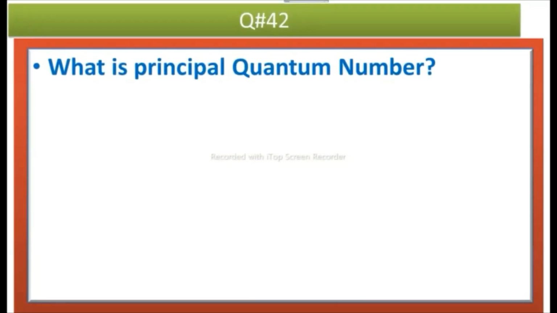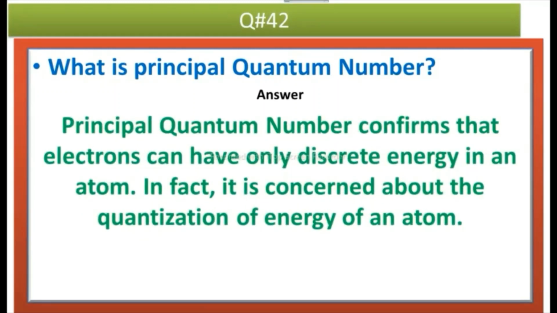The next question is, what is principal quantum number? Answer is, principal quantum number confirms that electrons can have only discrete energy in an atom. In fact, it is concerned about the quantization of energy of an atom.